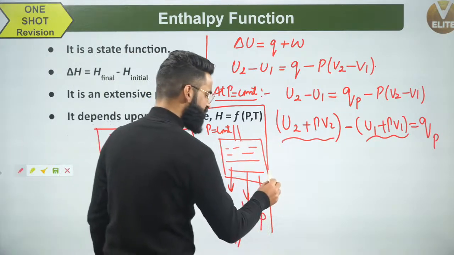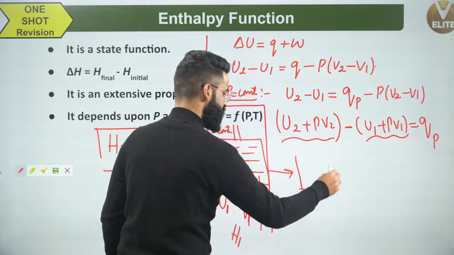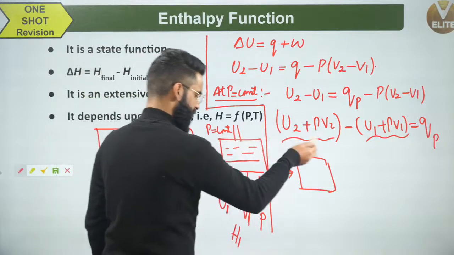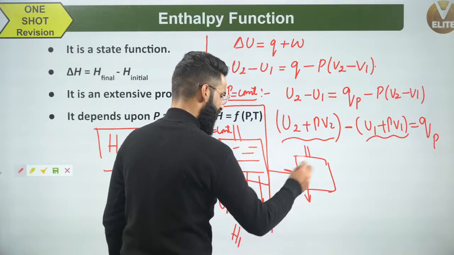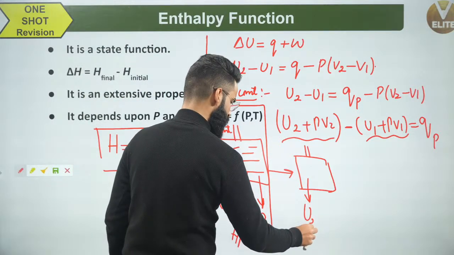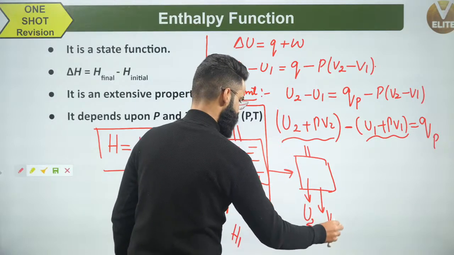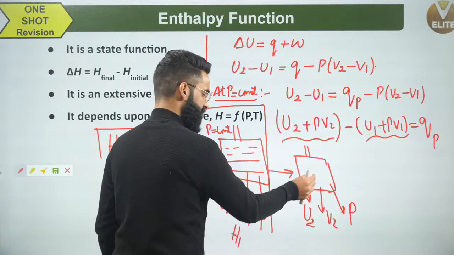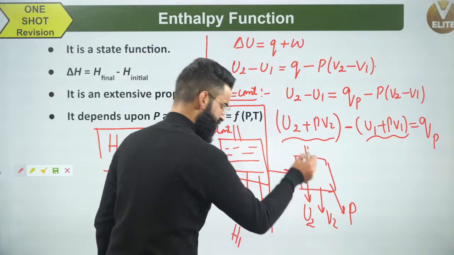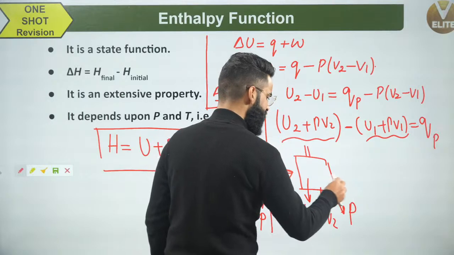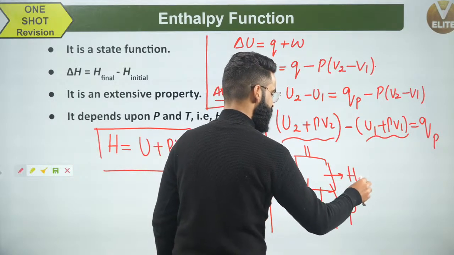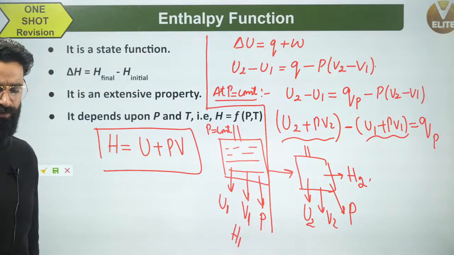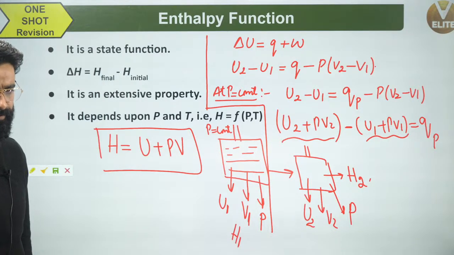Now people, I'm changing the state of the system. After changing the state, keeping the pressure constant, let's assume the final internal energy of the system is U2, the final volume is V2, and the pressure of the gas still is P. At this time, let's assume the enthalpy is represented by H2. H2 is the final value of enthalpy, H1 was the initial value, correct?